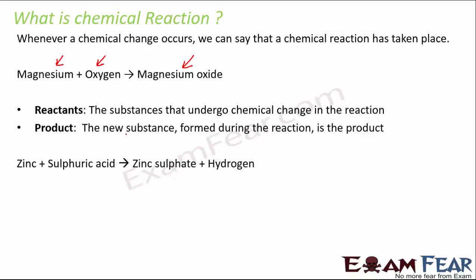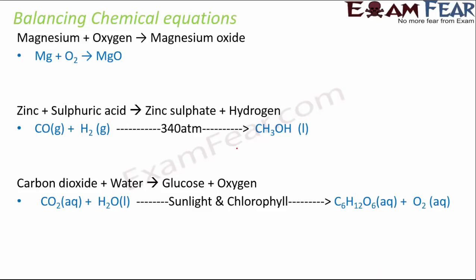Another example of a chemical reaction is zinc combining with sulfuric acid to form zinc sulfate plus hydrogen. Here zinc and sulfuric acid are the reactants, whereas zinc sulfate and hydrogen are the products. Similarly, carbon dioxide plus water gives glucose plus oxygen. Here carbon dioxide and water are the reactants, glucose and oxygen are the products. So those were chemical reactions.